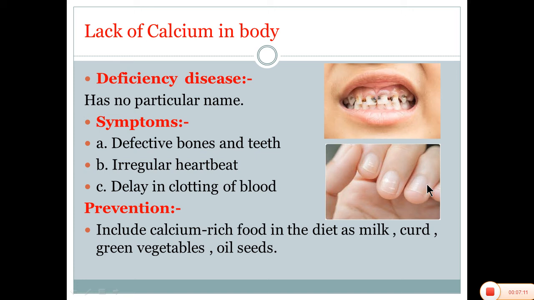And the other symptom which we see is, if you see on the nail, you can see this whiteness. It shows the lack of calcium in the body, means less amount of calcium is present in the body. How to prevent this? Include calcium rich food in the diet. Which food has calcium? Milk, curd, green vegetables and oil seeds.